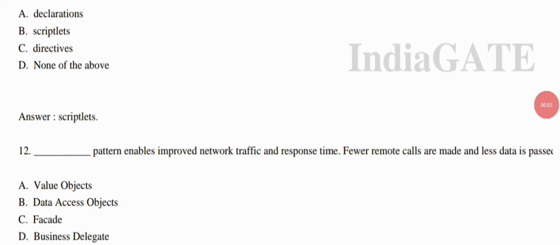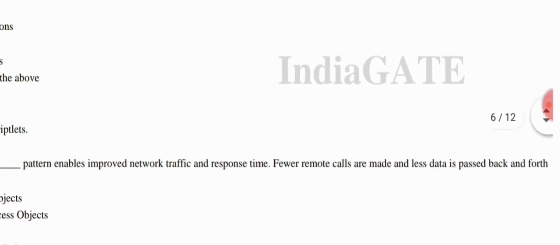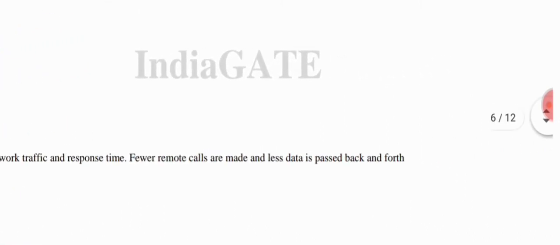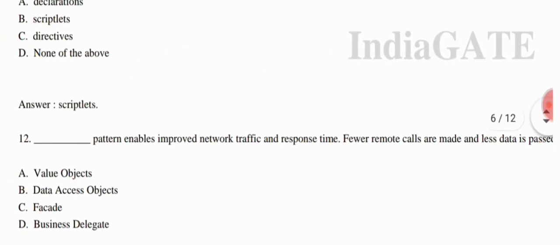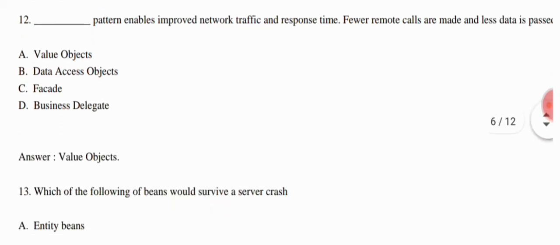Dash pattern enables improved network traffic and response time, favors remote calls, and less data is passed back and forth. So they are giving four options. Option A, value object. Option B, data access object. Option C, forget, and option D, business delegates. Okay, so the correct answer for this question is option A, that is value object. Okay, now we come to the next question.